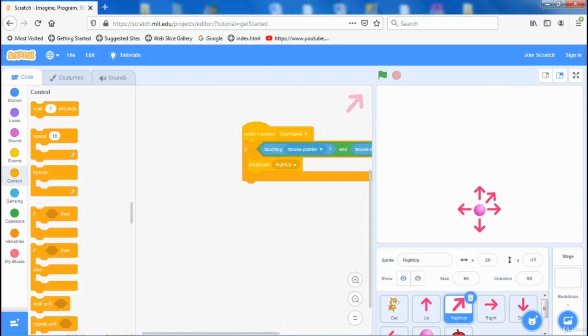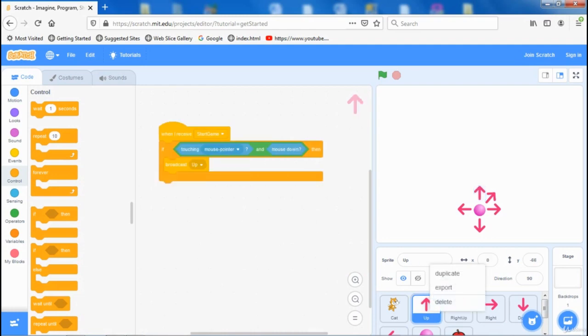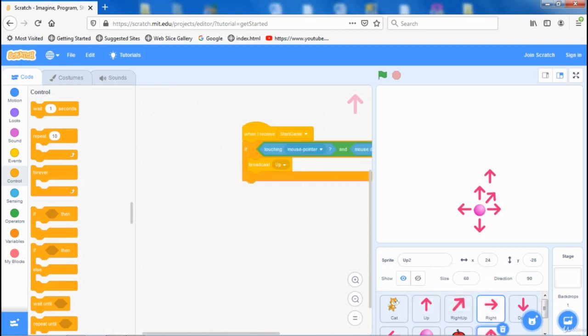Okay, and now I need up again, right click and choose duplicate, and again I will drag it here, and this time I will call this left up.